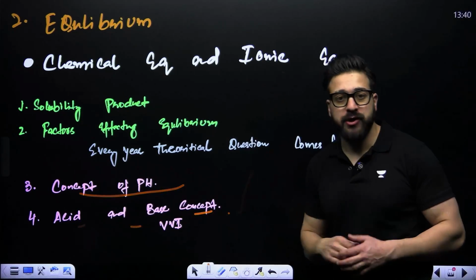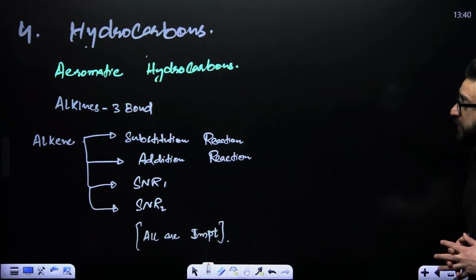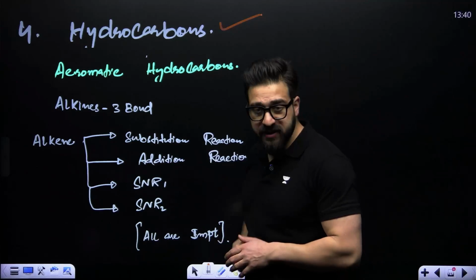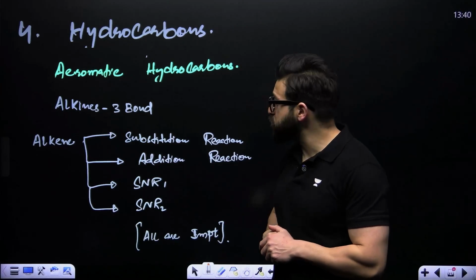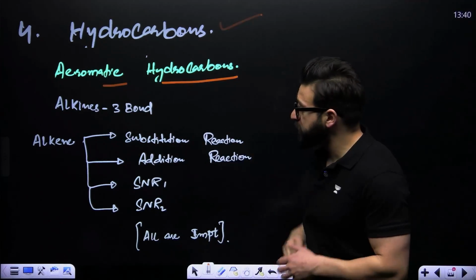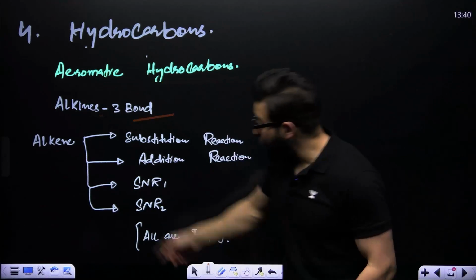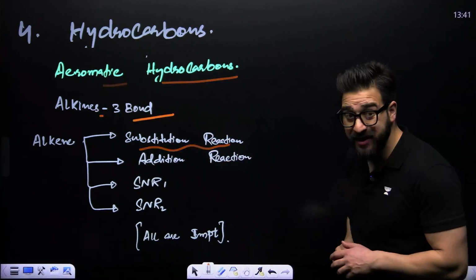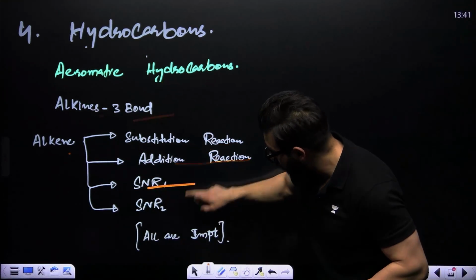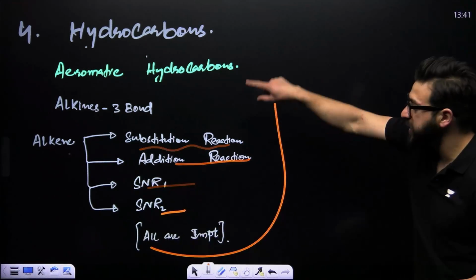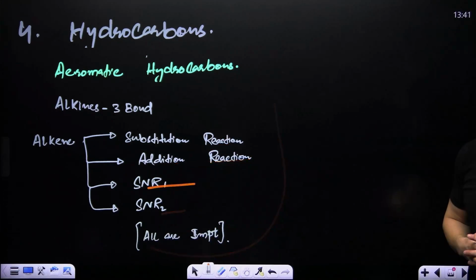Very, very important. Then, my dear friends, we have hydrocarbons from organic chemistry. We say aromatic hydrocarbons, alkynes, the triple bond. You have alkenes over here, substitution reaction, addition reaction, SN1, SN2. All are very important when it comes to the hydrocarbons over here.